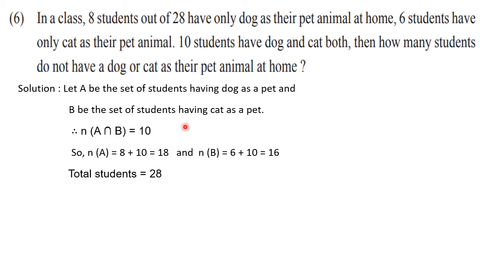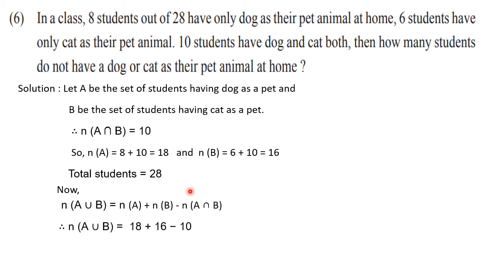Now, by using the formula, we can find the value of A union B. So write down the formula. That is n of A union B is equal to n of A plus n of B minus n of A intersection B. In the next step, let us substitute the values.